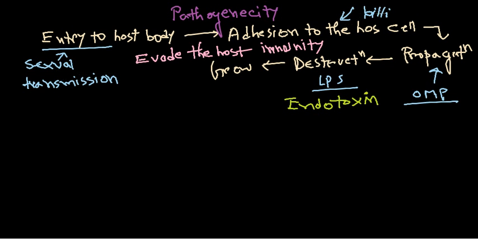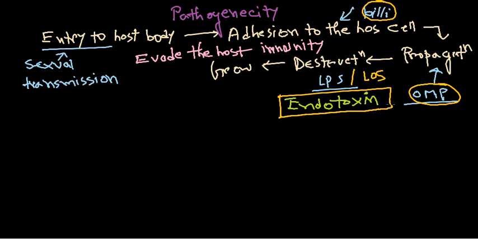So you can see they have the pili. Majorly three factors are helping them to establish the disease. One is the pili, second is the outer membrane protein for the propagation, third is the endotoxin or LPS layer. Usually in this case it is called the lipo-oligosaccharide layer, so LOS actually. It is for the destruction of the cell, and then they grow pretty rapidly. So these are the three important components of the infection caused by the gonococcal bacteria.